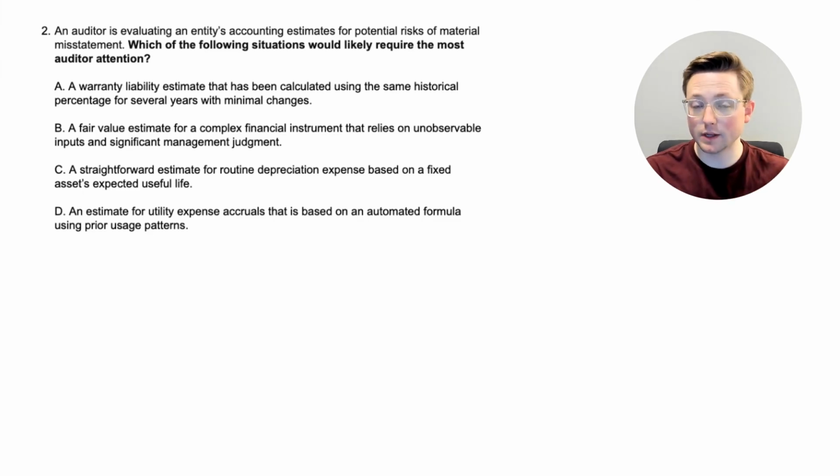Okay, so which one of these is something that will be a high priority for the auditor, that they kind of want to look at this estimate and make sure that things aren't wrong or that management is using something incorrect to do the estimate or whatever the case is? So based on what we learned in the first question, you might be able to figure this out. If not, that's okay. Again, we're going to look at the explanation to learn about this.